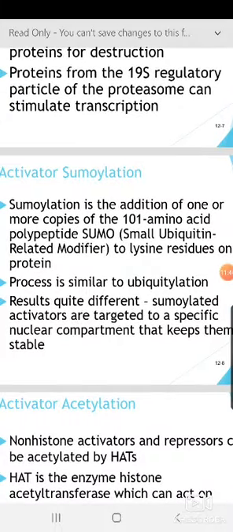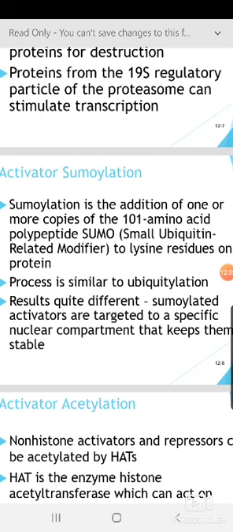Even though it looks like a type of ubiquitin protein, the function is not like ubiquitin. In most cases when we talk about ubiquitinylation we think of protein degradation, but here it is not a typical degradation. The process is similar to ubiquitinylation, but the results are quite different.